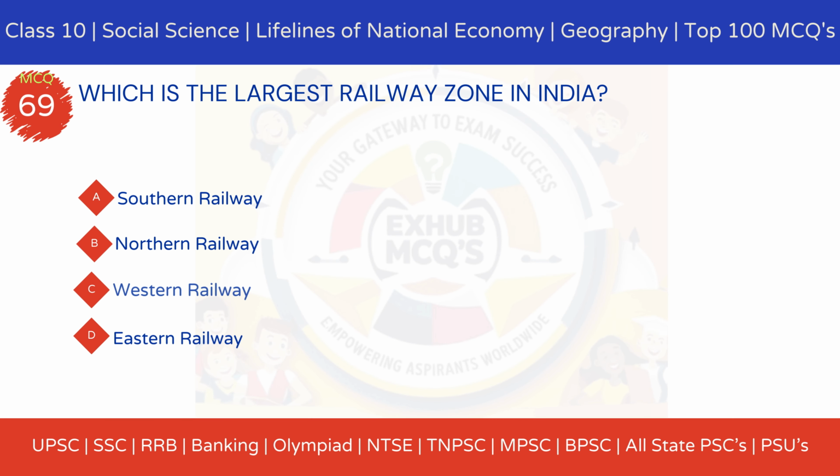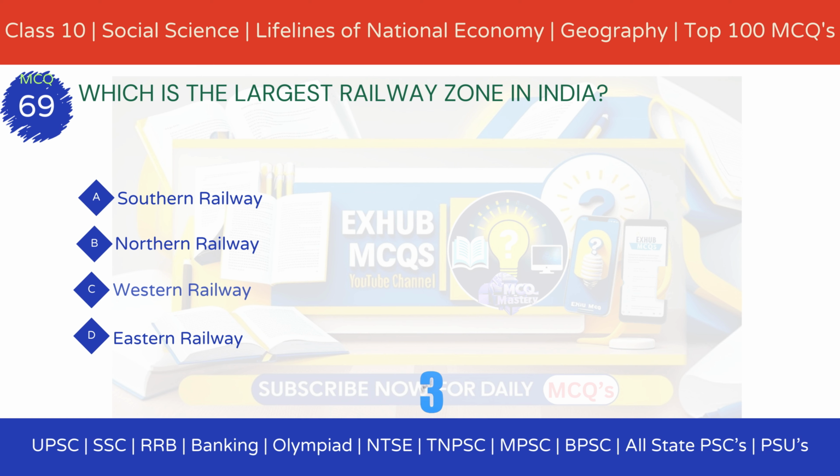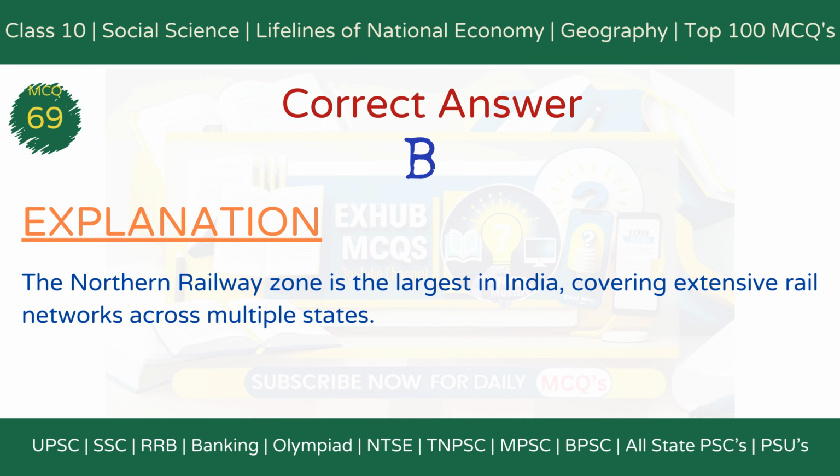Option A, Southern Railway. Option B, Northern Railway. Option C, Western Railway. Option D, Eastern Railway. The correct answer is option B, Northern Railway.